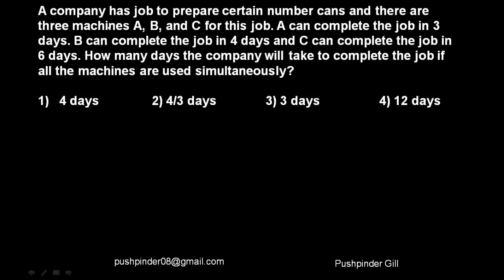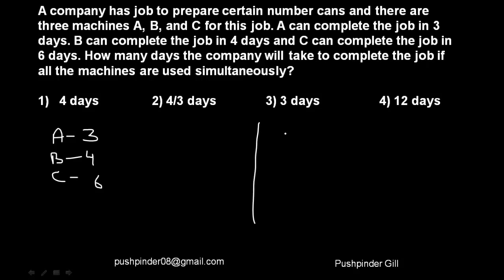Right? So now let's lay out the question, guys. Now A over here can complete the job in 3 days. B over here can complete the job in 4 days, and C over here can complete the job in 6 days. Now how many days will the company take to complete the job if all of the machines work simultaneously? So you can do this question in 2 ways. Let me show you the 2 ways.